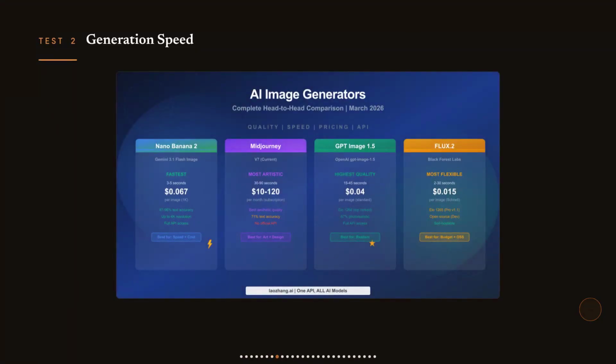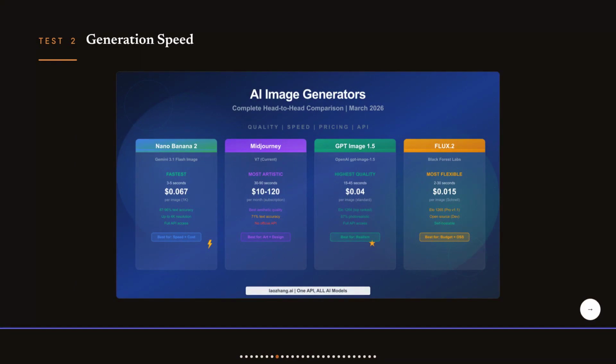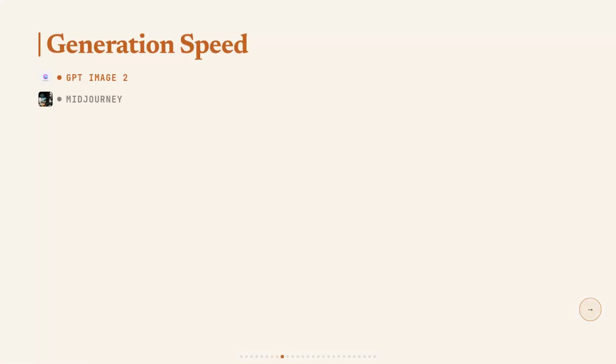Okay, test 2 is generation speed, and the number that kicked this off for me is 30 to 60 seconds per image. If you're iterating on a batch of 50 images, that's potentially 50 minutes of watching a progress bar, and that's Midjourney on standard settings. So let's see what the actual community reported times look like for both tools. GPT Image 2 on standard settings comes back in around 10 to 15 seconds per image.